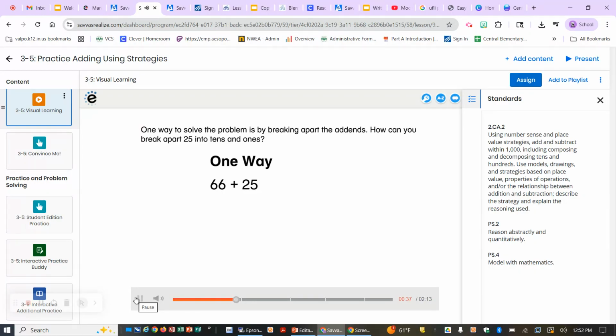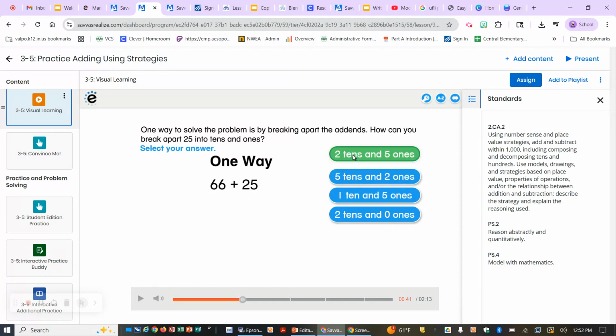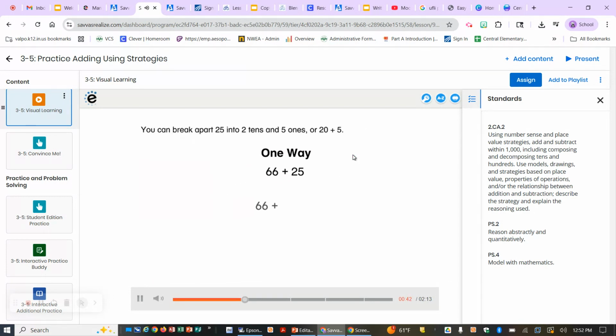How can you break apart 25 into tens and ones? If we're looking to split apart 25 into tens and ones, we're going to split right here. We see that we have 2 tens and 5 ones. You can break apart 25 into 2 tens and 5 ones, or 20 plus 5. Then you can break apart 5 into 4 plus 1.